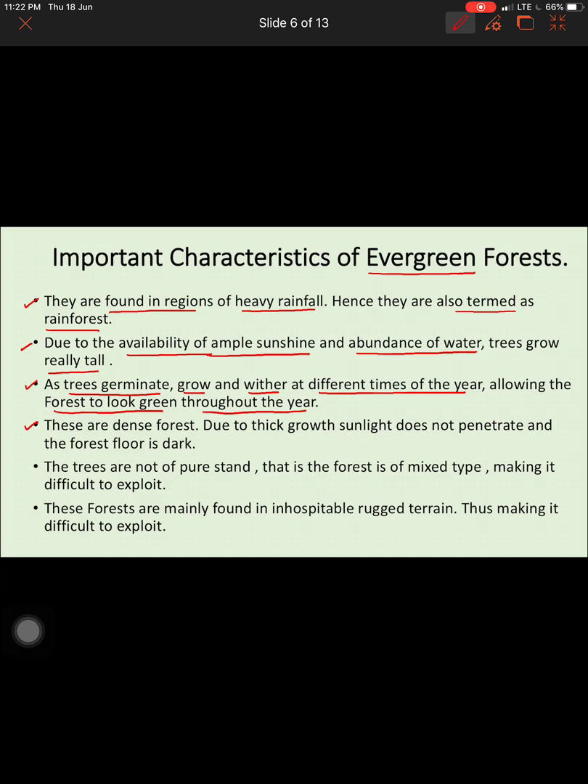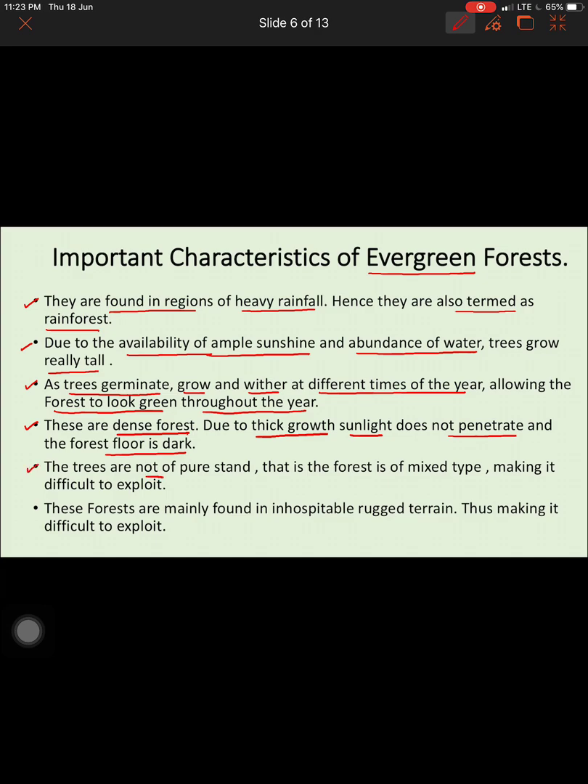Next, these are dense forests, like I've shown you in the picture. They are very dense. Due to the thick growth, sunlight does not penetrate and the forest floor is dark. Because the trees are very, very tall, only the top portion of the tree gets the sunlight. The forest floor mostly remains damp, swampy and dark most of the time, because of the height of the trees. So that's the next characteristic.